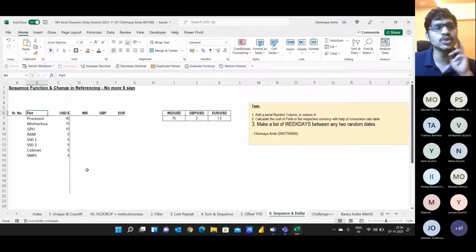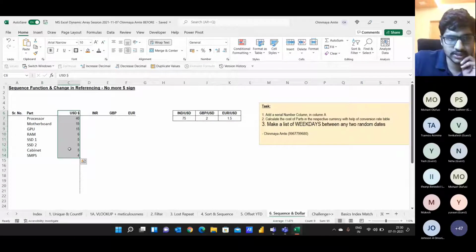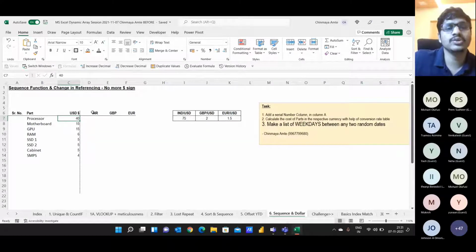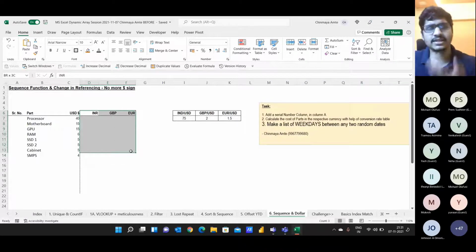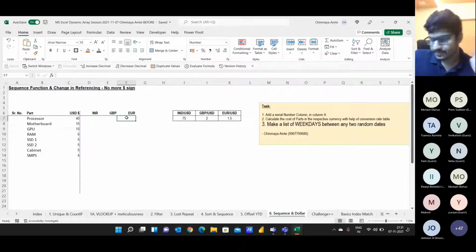So this is the table which we have. These are the list of processor parts: processor, motherboard, GPU, RAM, SSD. These are the names of parts, and these are the list of prices in US dollars, right? And these are the respective currencies, and these are the conversion rates. Let's say the US dollar price is $40. I want to convert it into the respective local currency. Why do I want to do that? Because let's say I have customers from different countries. Whenever I'm sending a list to a European customer, I want to send the data in European currency.